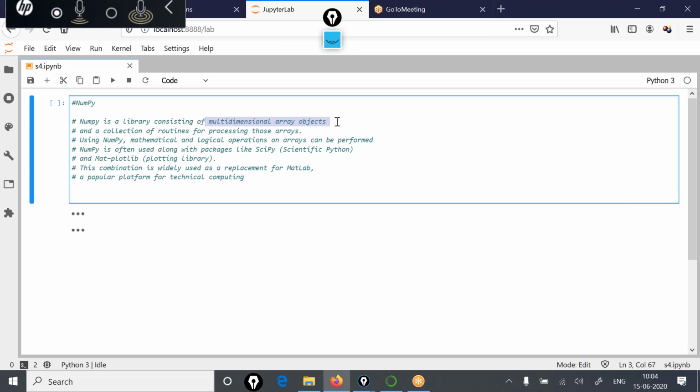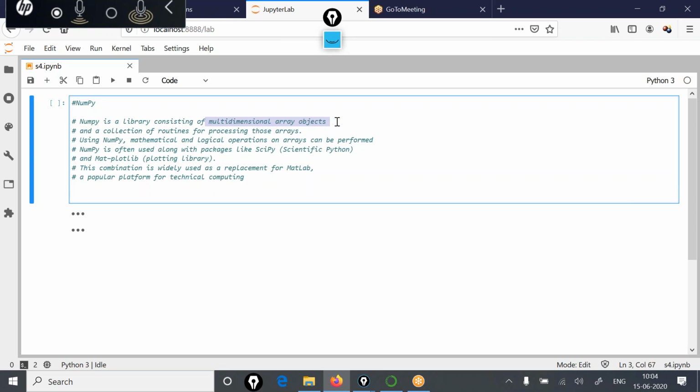One very fundamental thing that NumPy provides is the support to create multi-dimensional array objects. Along with this, it also provides many routines and functions to perform different kinds of operations on those arrays. So using NumPy, mathematical and logical operations on arrays can be performed very efficiently.